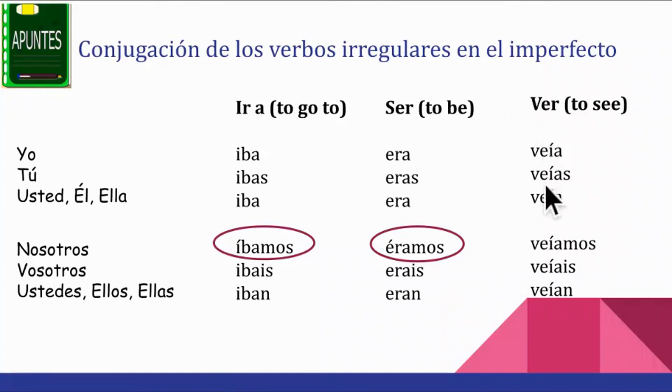Era, eras, era. Éramos, erais, eran. Y finalmente, el verbo ver. Veía, veías, veía. Veíamos, veíais, veían. Notice the accent marks in all these forms. In the case of el verbo ir and el verbo ser, the accent marks are only placed in the nosotros form. Íbamos, éramos.